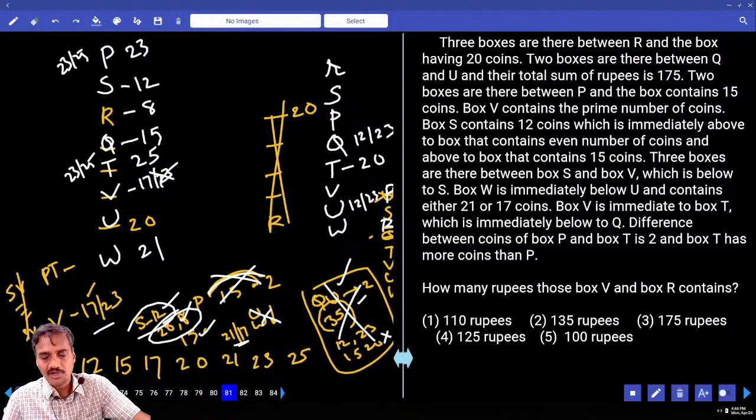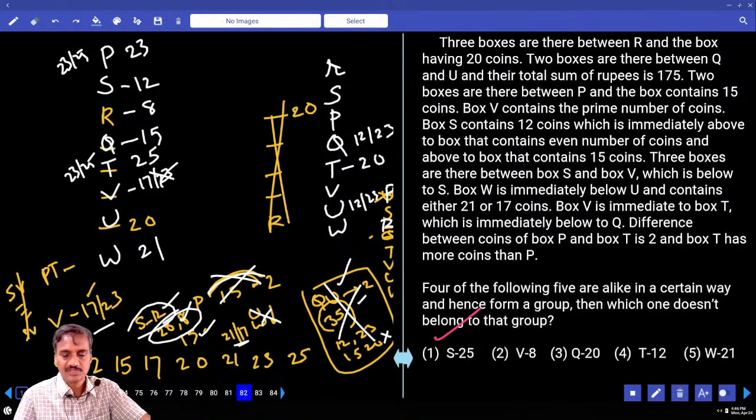And 81, how many rupees do boxes V and R contain? V and R is 17 plus 8, is 25, into 5, 125. 125 points, because total number of points into 5 rupees. Each coin is worth 5 rupees. And 82, which of the following: between S and 25 there are exactly 2 boxes.